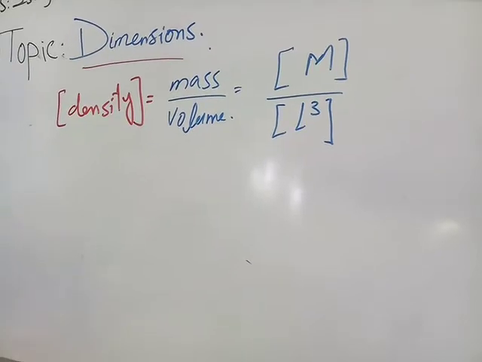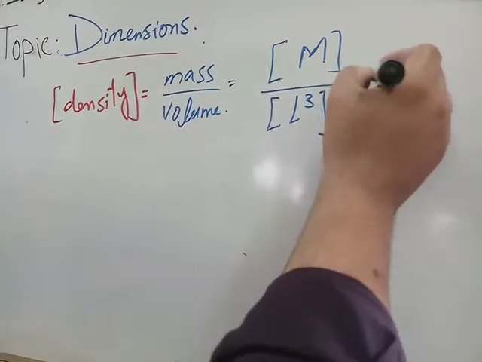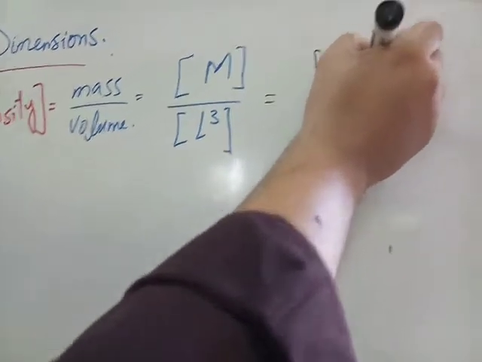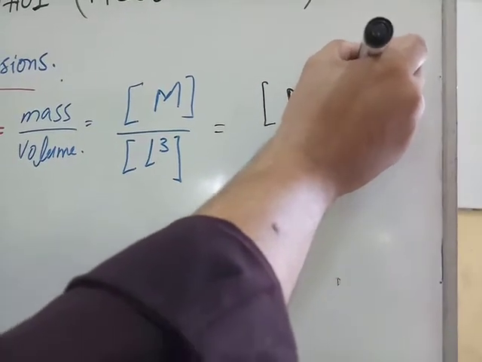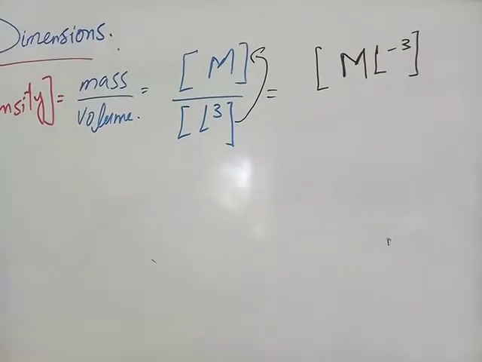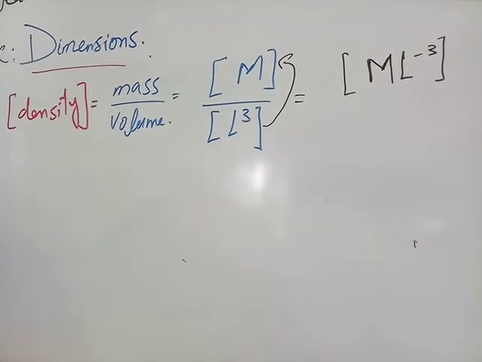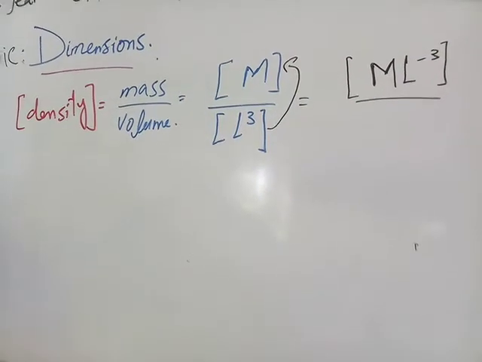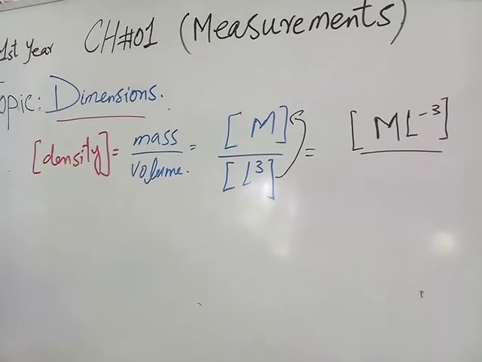So the dimension of density becomes M L minus 3. We move the L to the numerator and the power 3 becomes minus 3.